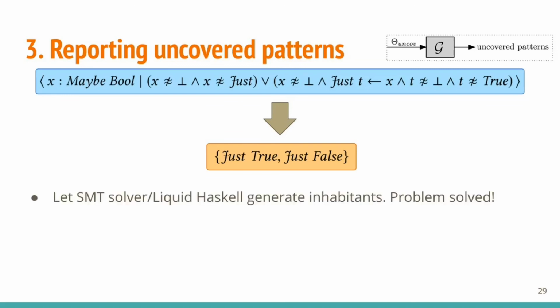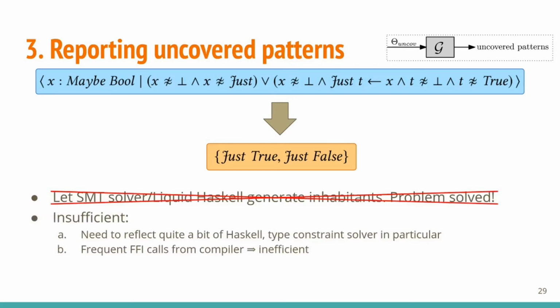Algorithmically, we could use Liquid Haskell's embedding of refinement types or an SMT solver directly to generate inhabitants. But we didn't do that because reflecting GHC's type constraint solver into SMT logic is quite an undertaking. And we think that FFI calls and serialization of facts incur too much overhead.